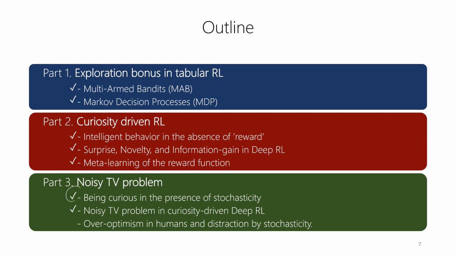So far we saw that being curious in the presence of stochasticity can result in the noisy TV problem and agents getting distracted by unstructured stochasticity. We saw how the noisy TV problem can be addressed in deep reinforcement learning by using disagreement. And in the next section, we are going to focus on human participants and see if they also get distracted by stochasticity or not.